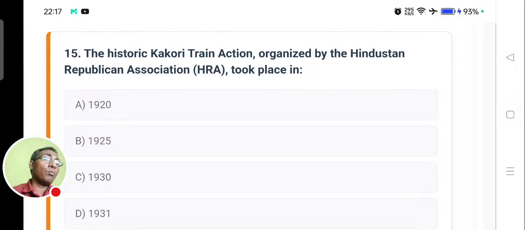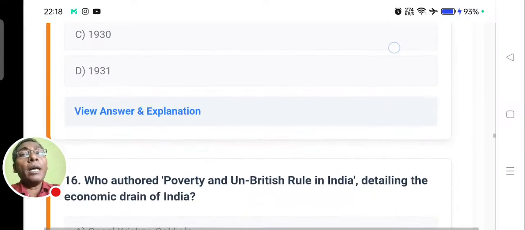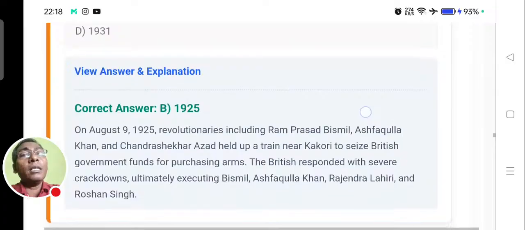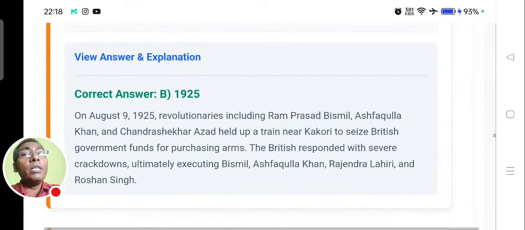Or you can ask in which city it took place, or name the leaders of the Kakori train action. The question asks in which year: 1920, 1925, 1930, or 1931. The answer is 1925.